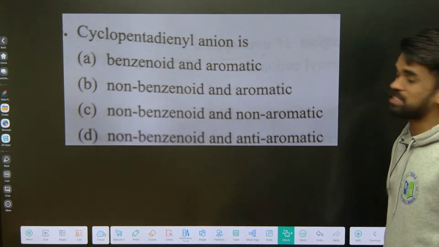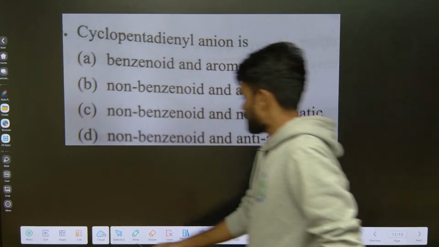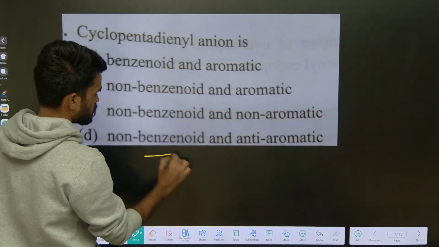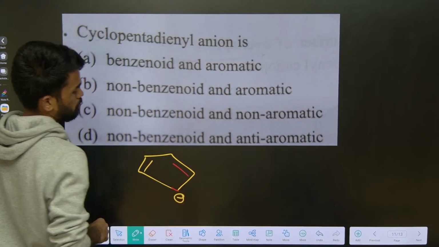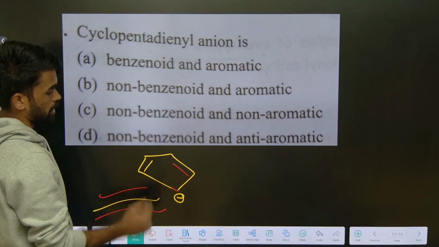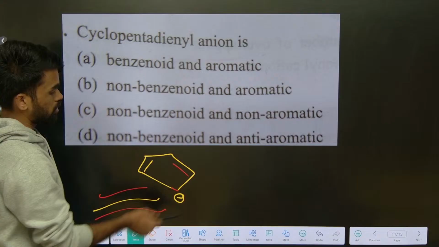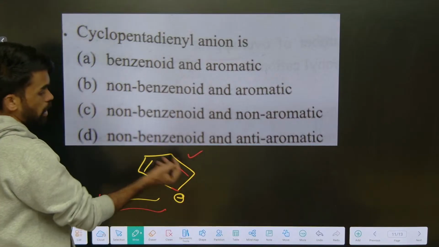This is very easy. Cyclopentadienyl anion. This is from our discussion only. So cyclopentadienyl anion means this is the structure right now. Tell me whether it is aromatic, non-aromatic, or anti-aromatic. See, it is a 6 pi electron cyclic compound, planar, conjugation, everything is there. So it is an aromatic compound. And do we have any benzene ring?